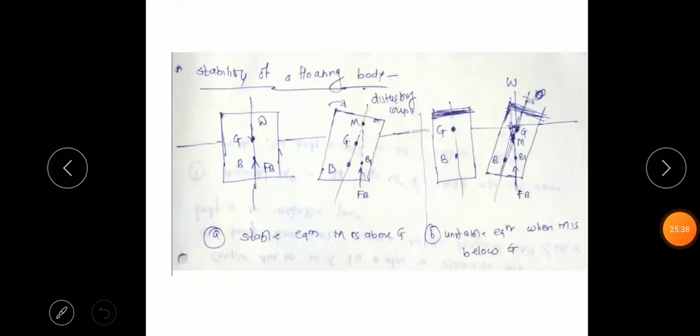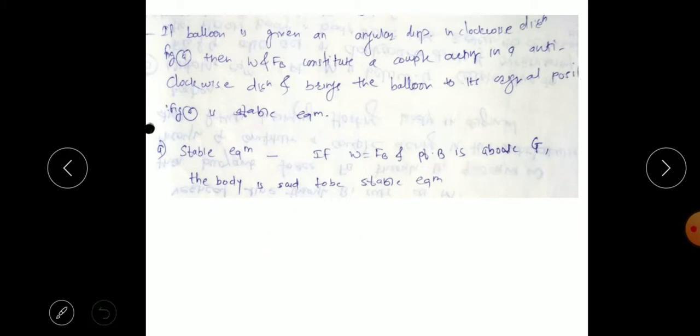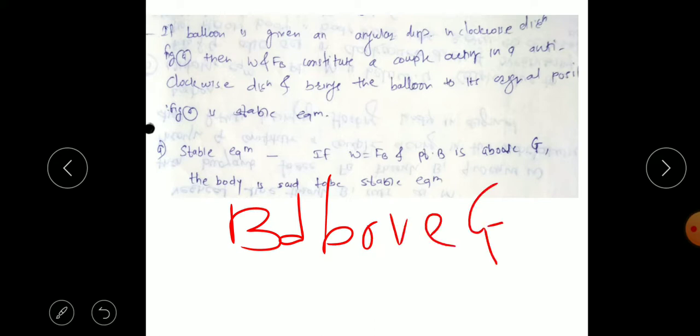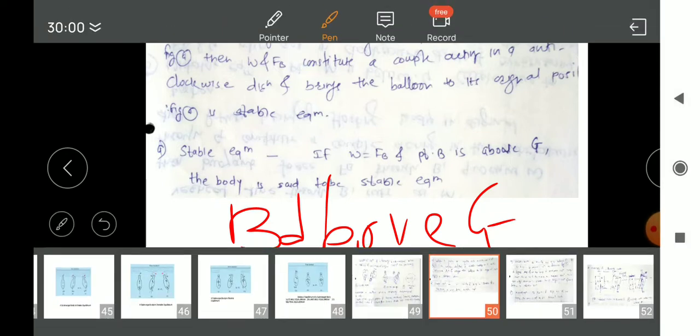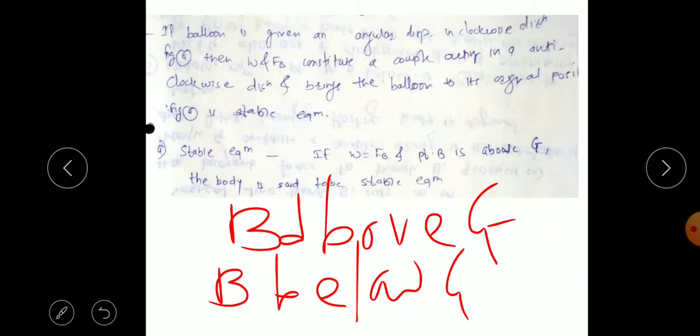Next we see the stability of the floating body. So again we can conclude, for a submerged body, if the center of buoyancy is above the G, it is stable equilibrium. If B is below G, that is unstable, that is, G will be in the upper part. So we get unstable equilibrium.